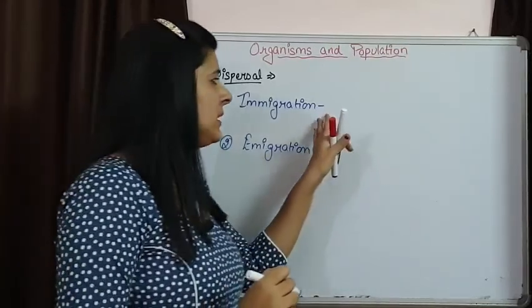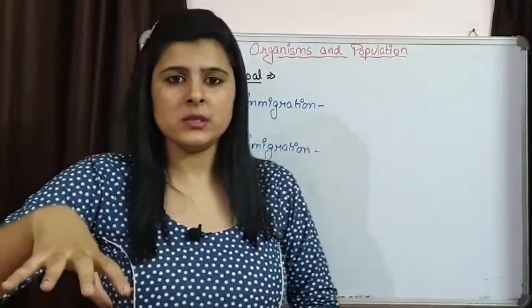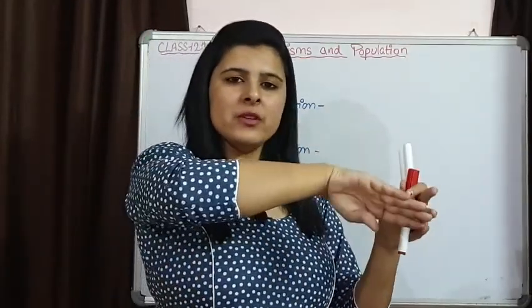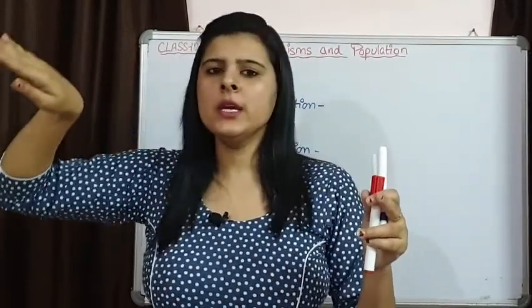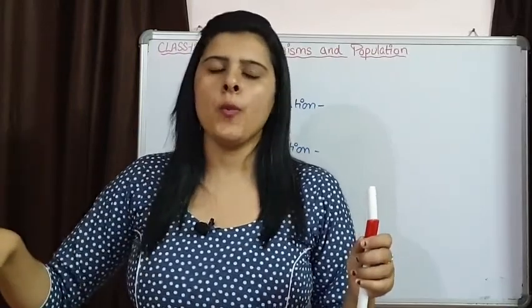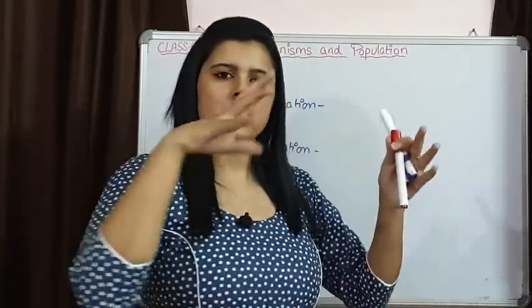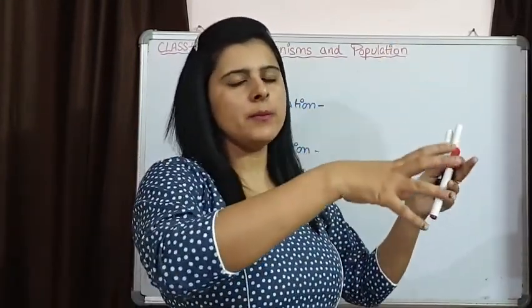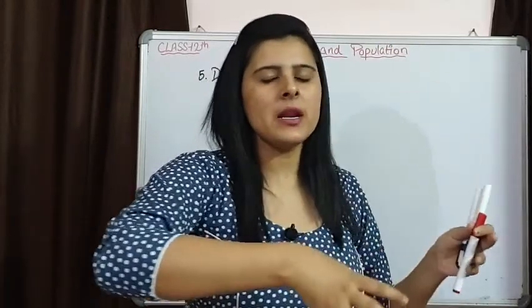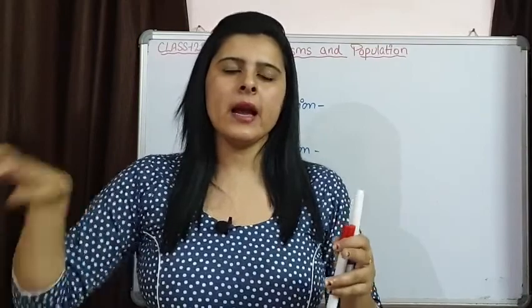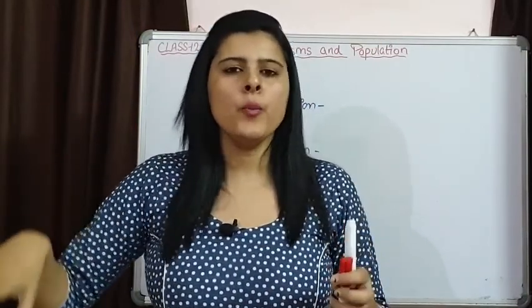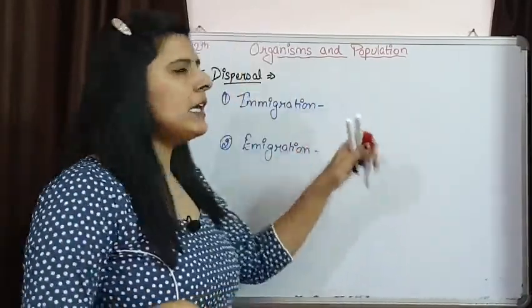Immigration simply means when individuals leave their population permanently and become a part of another population. Like people living in different countries, like China, Nepal, they have left their country and now they are living in India and now they are part of our population. So that is immigration.